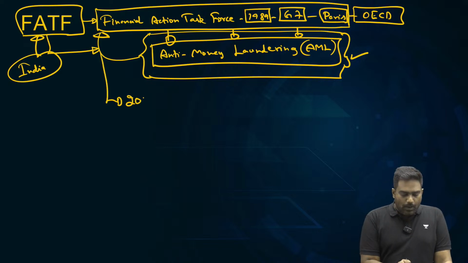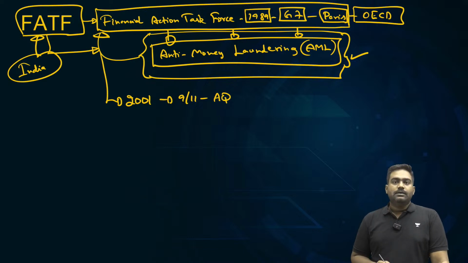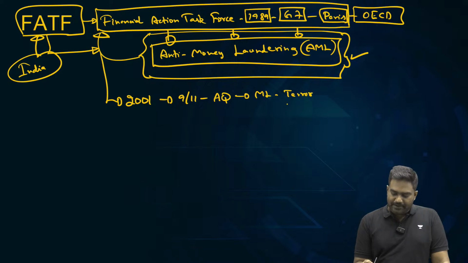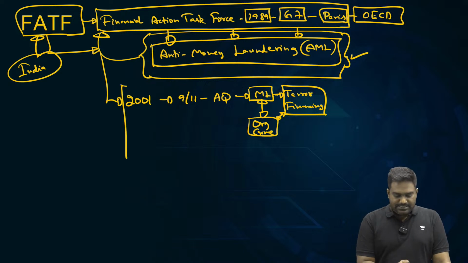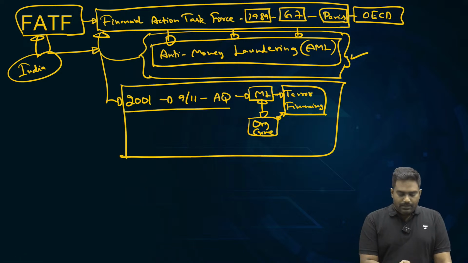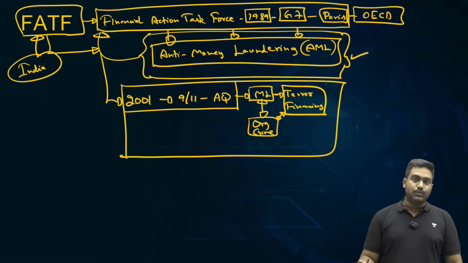Then in 2001, after the 9/11 attacks carried out by Al-Qaeda, we realized the linkages between money laundering and terrorist financing. It came to light that there was a direct connection between money laundering, organized crime, and terrorist financing. So as the United States launched a global war on terrorism after the September 11 attacks, the global community launched a war against money laundering and terrorist financing as well.